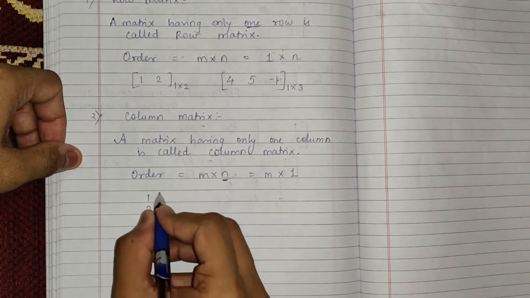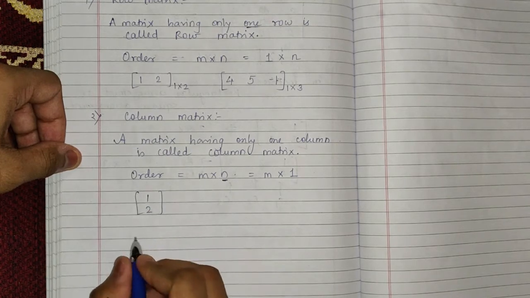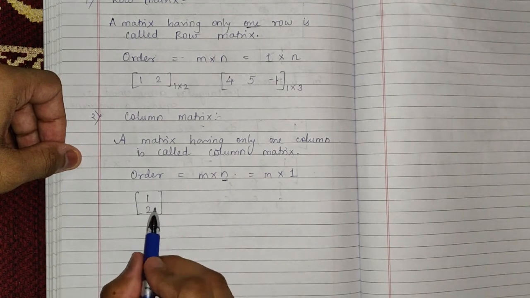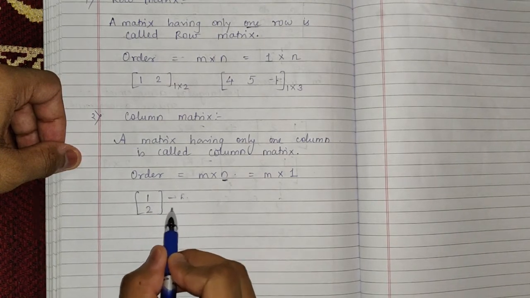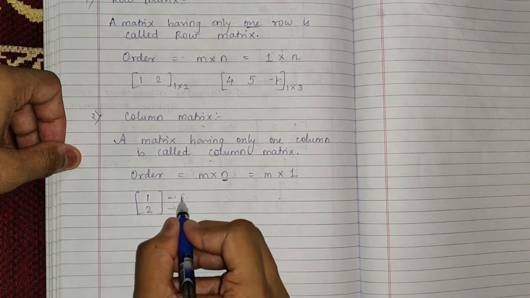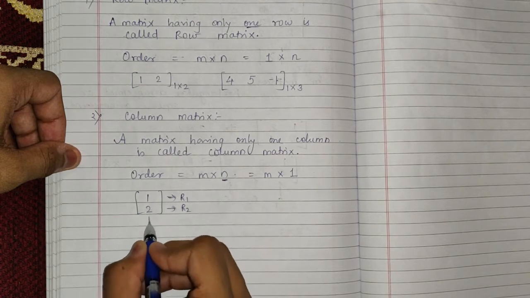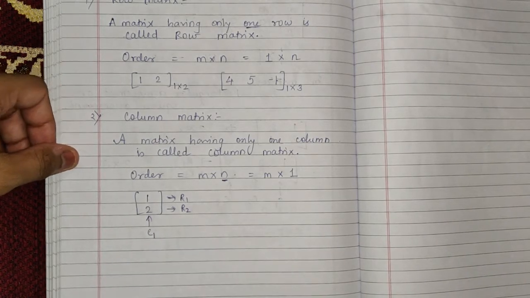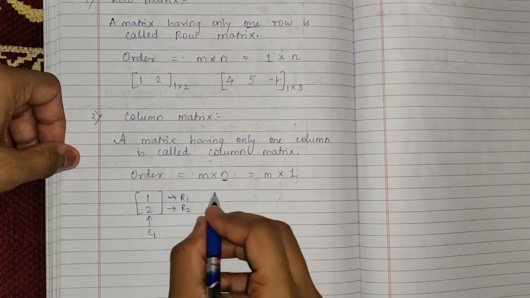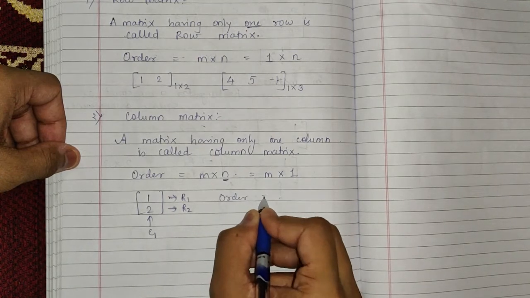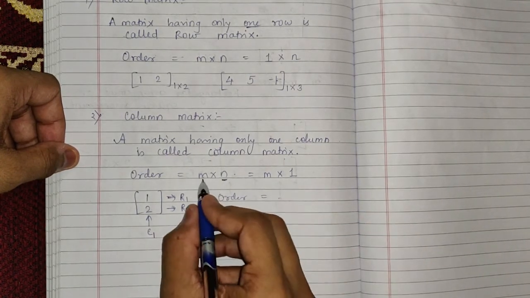1, 2. Now here you can see that I am having row 1, this is row 2. Okay, row 1, row 2, but there is only one column, correct? So here the order will be m into n, that means rows into columns.